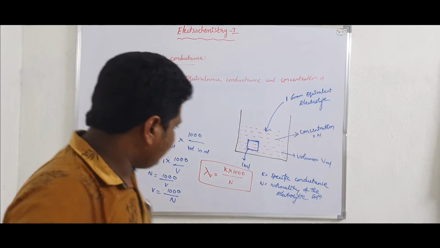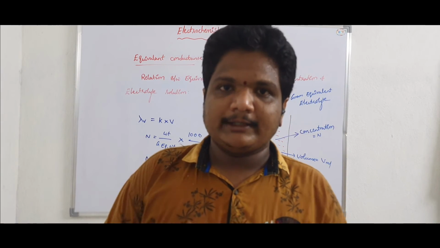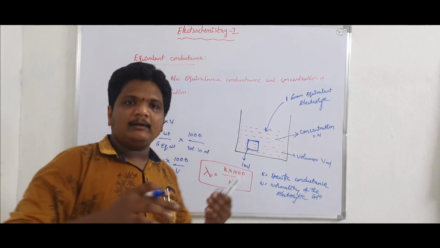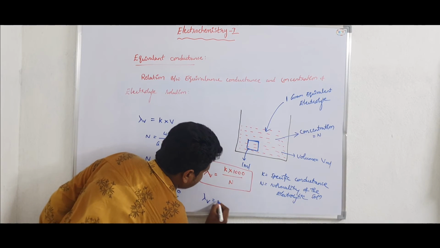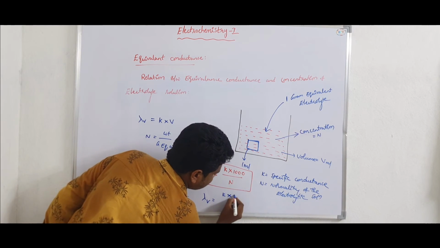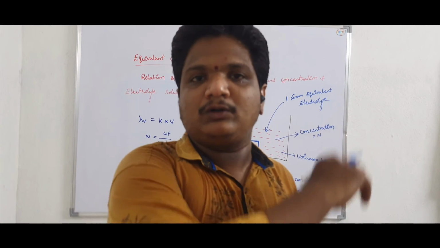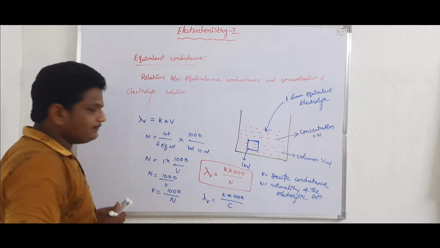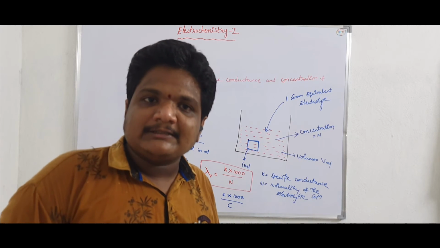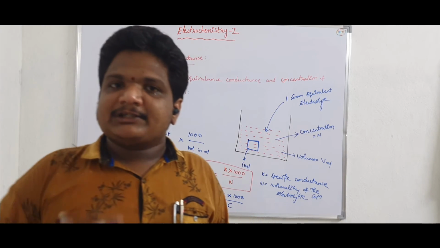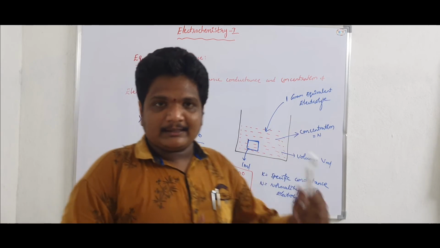Normality is one of the methods of expressing concentration. So in the place of normality I am writing concentration. Generally, lambda v is equal to kappa into 1000 by C, where C is the concentration of the electrolytic solution. This is the relationship between the equivalent conductance of the electrolytic solution and the concentration of the solution. So this is about the equivalent conductance.